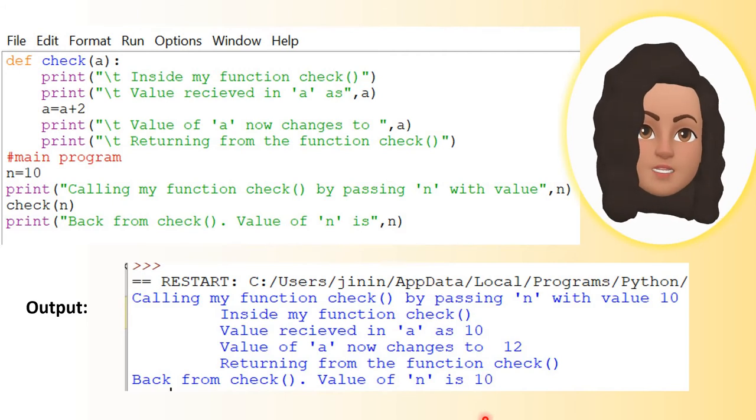Okay. There is no return statement also, and this is also a local variable here. So if we pass an immutable type value to a function, the original value will not change. It will remain unchanged.